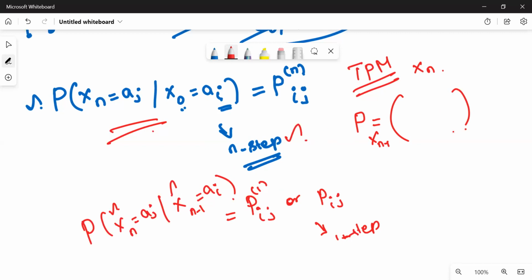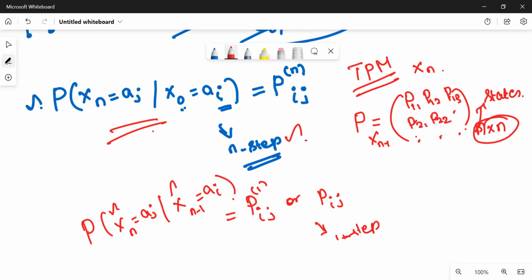The transition probability matrix is actually a square matrix, an n by n matrix. This n depends on the number of states. If two states are given in the question, P will be of order 2 by 2. If three states are given, then P will be of order 3 by 3. So TPM is nothing but the collection of all transition probabilities. In general, it is denoted as P11, P12, P13, and so on up to P1n, generalized as an n by n matrix: P21, P22, P23, and so on, Pn1, Pn2, up to Pnn. Okay, so it's a square matrix.